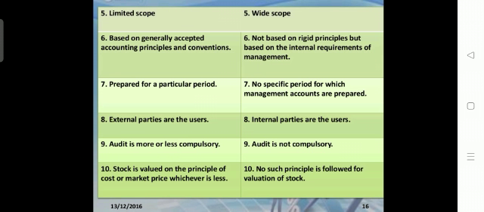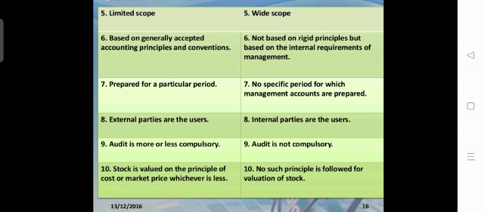Financial accounting considers external parties as its users. The company prepares financial statements because there are many external users, like creditors and banks, who are concerned with the business organization because they have given their financial resources to the company. So those external users find the information they require under financial accounting. But under management accounting, the users are internal parties.